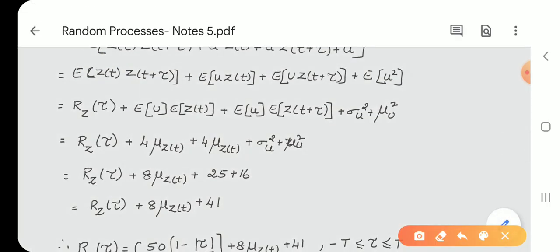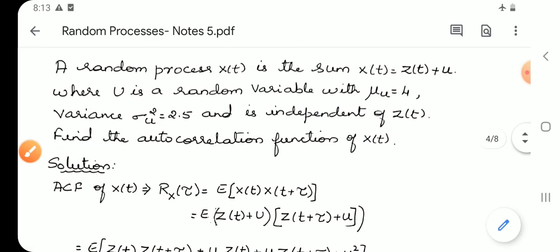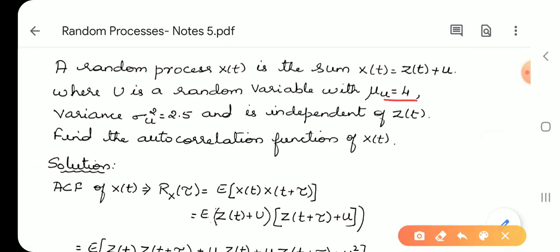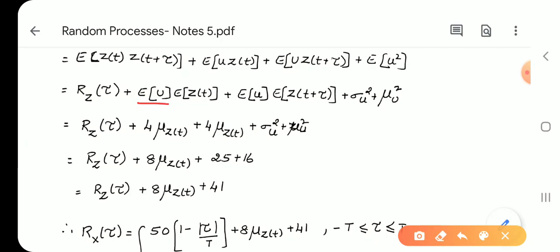Here E of U is a constant, and the value of mu u is given. The value of mu u is 4 and sigma u square is 2.5. We will put those values here. So E of U is 4, so it will be 4 mu z of t. Here also 4 mu z of t.